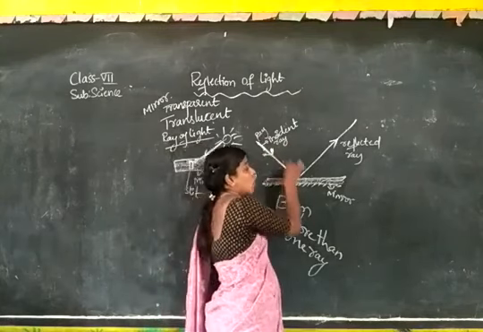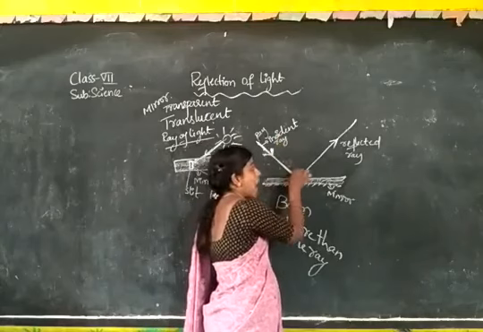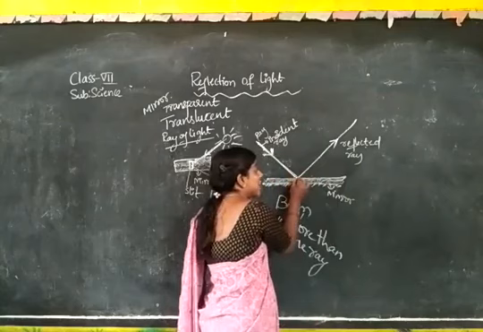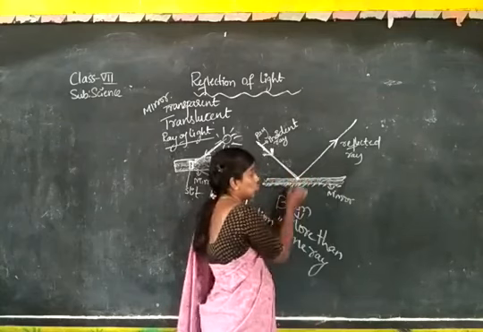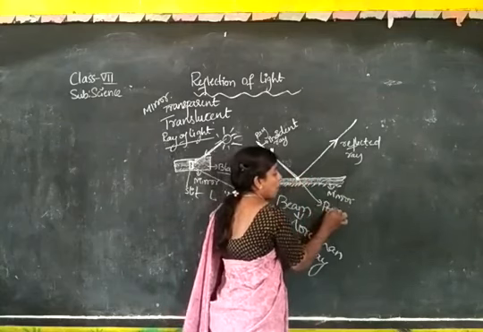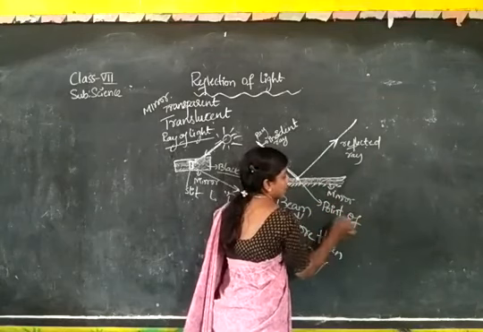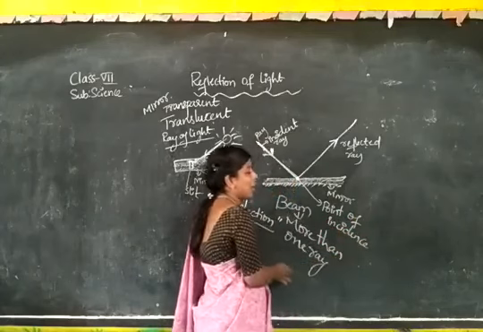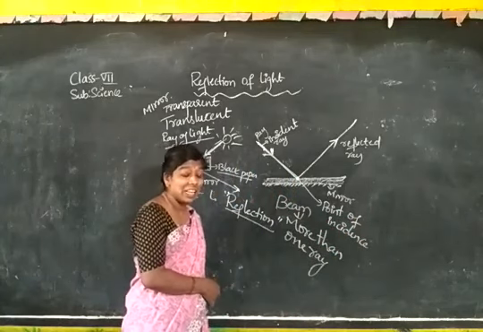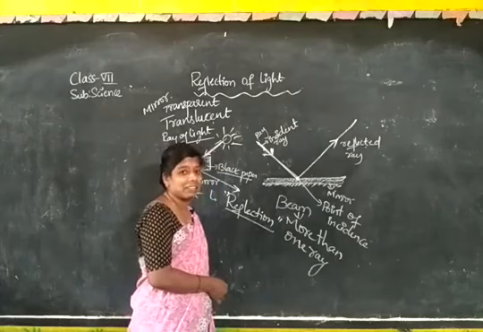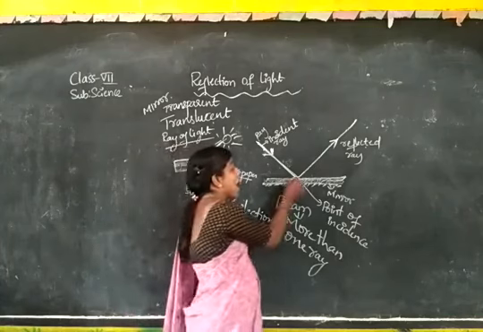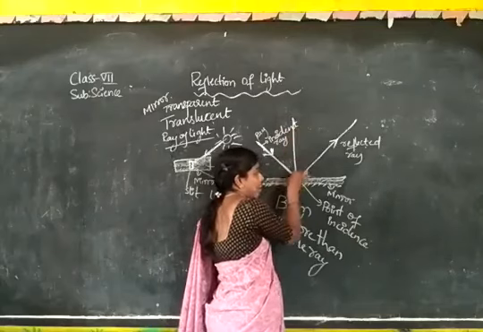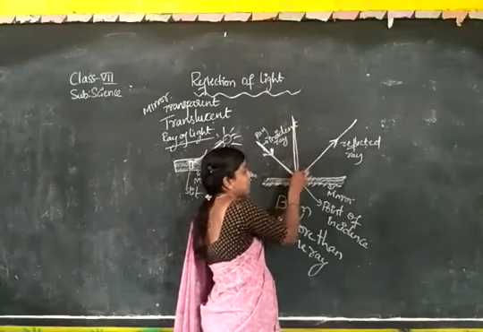The light which is falling is called the incident ray. After striking, it is coming back into the same medium, the reflected ray. Where you are incidenting the light, that point we will say is the point of incidence. At what point we are focusing, that point is the point of incidence.